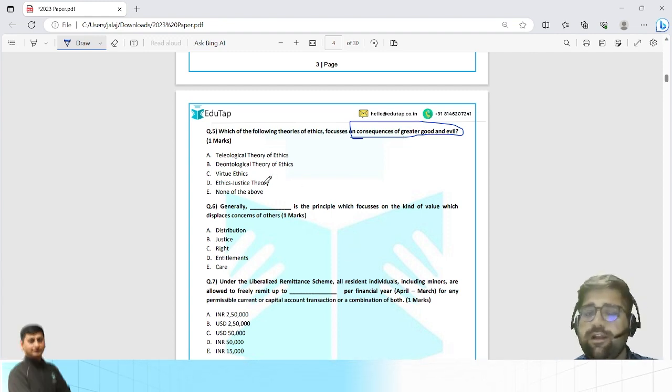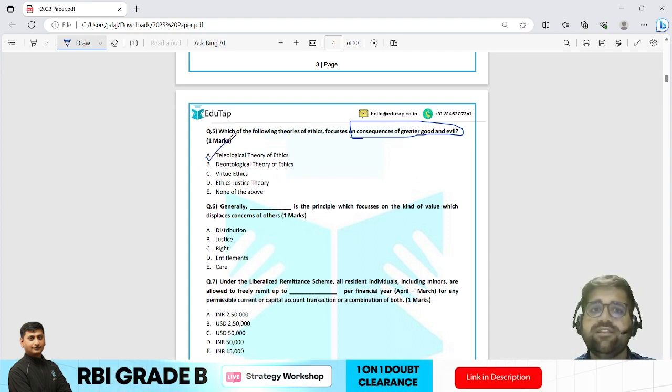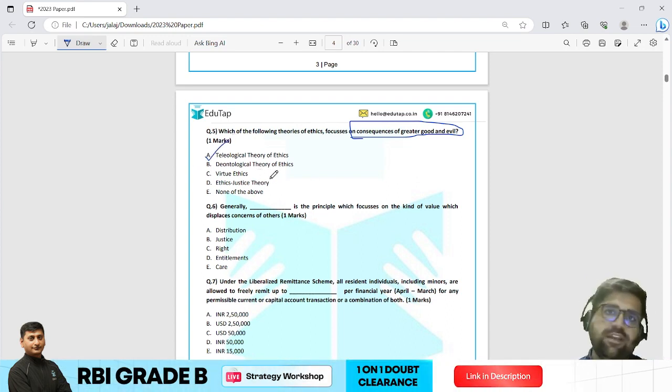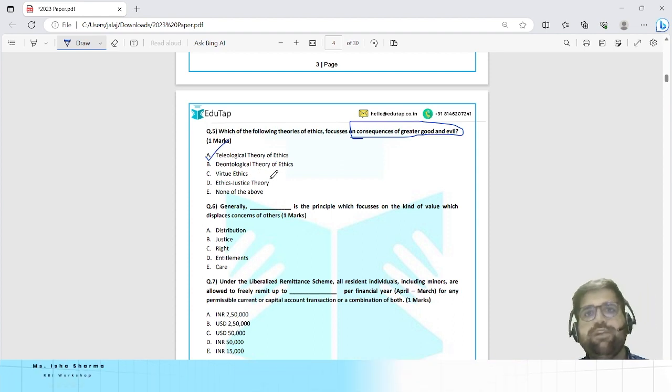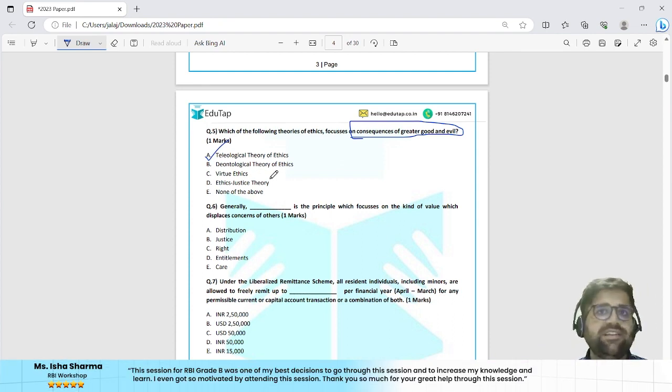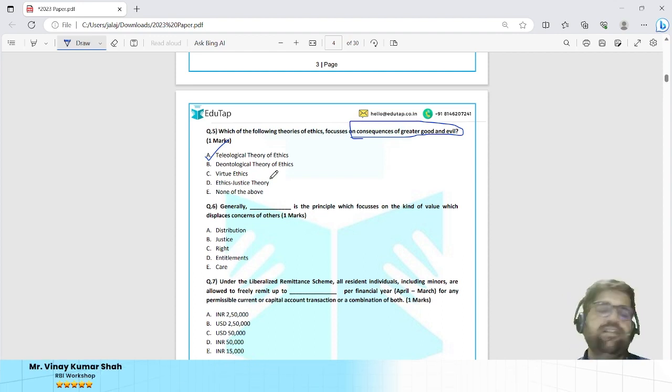If your concepts are clear, then you could have marked this answer as teleological theory of ethics. Okay, because teleological theory of ethics says that if my consequences are good, that is my end results are good, then that particular action is viable. If it is not good, then they are not viable.